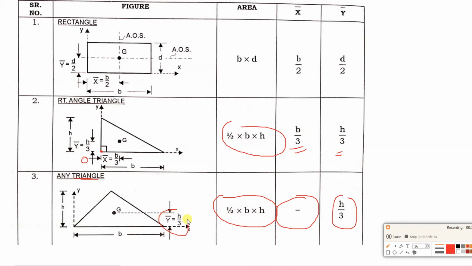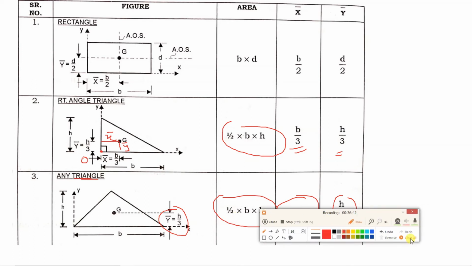It is h by 3. In the earlier case we calculated x bar and y bar with respect to origin O. Again, in figure number 3, origin is not required because we are only calculating y bar with respect to the base. So we'll see the use of this later when we solve numericals.